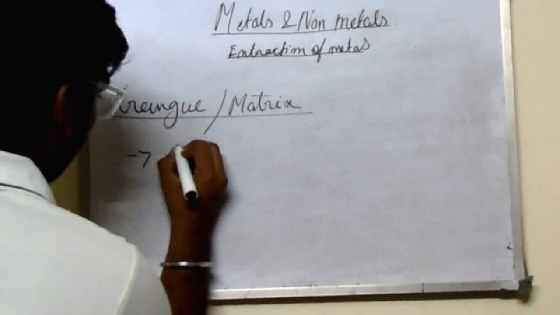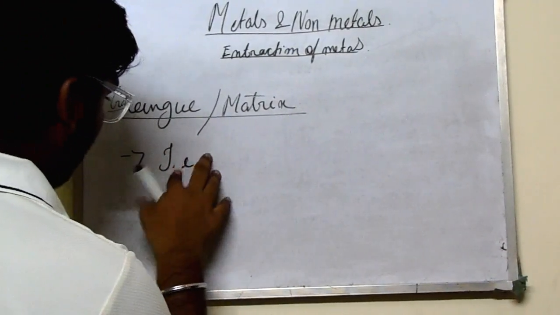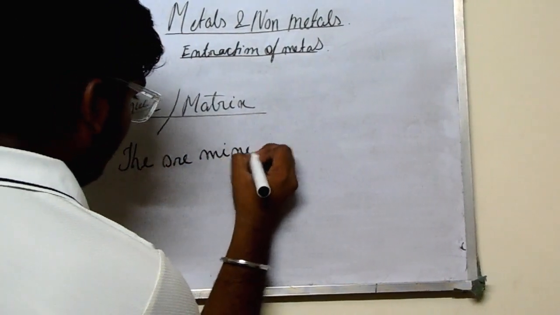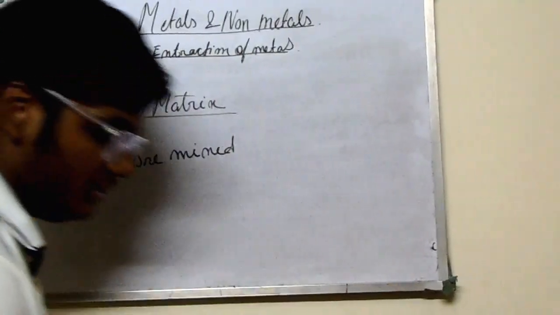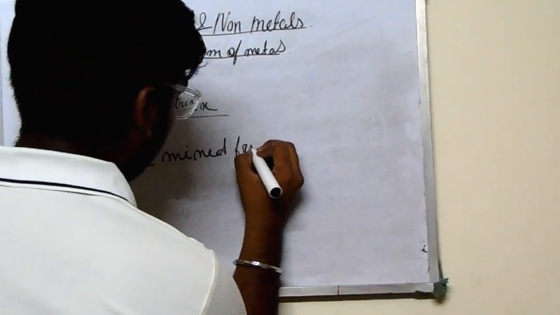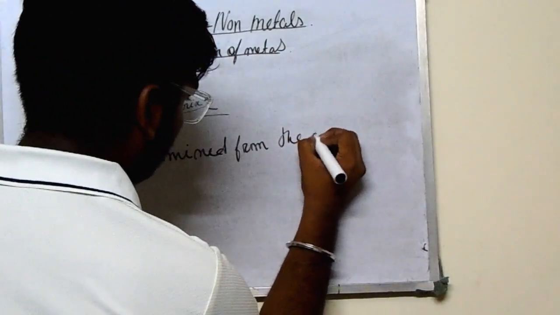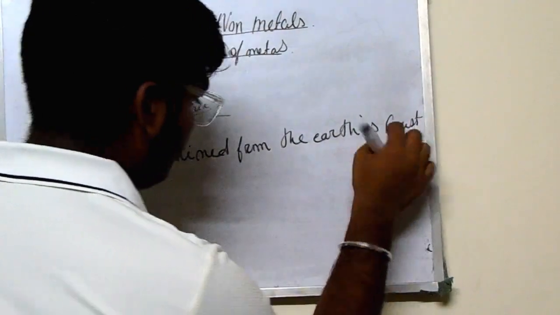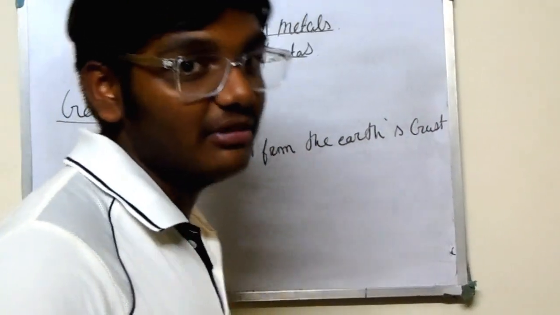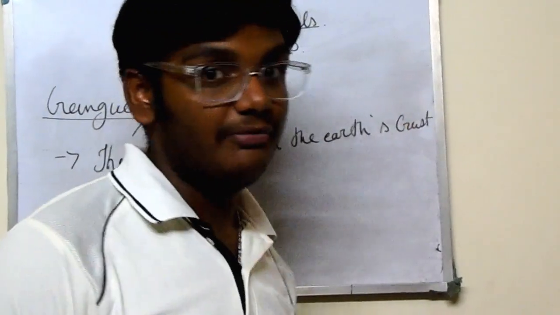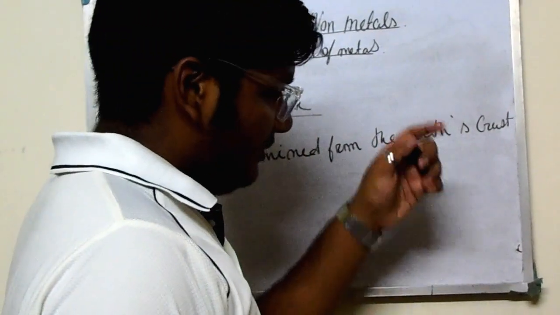The ore mined means, at the time of extracting, the ore mined from the earth's crust. You have read about the crust in class 7, and also in class 8 in geography. Earth's crust means the inner portion of the earth.